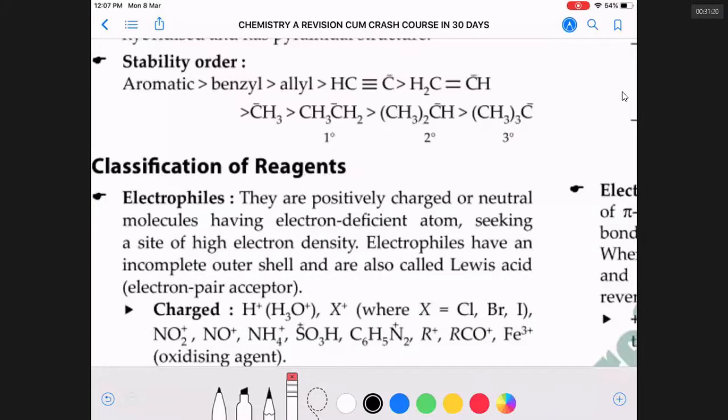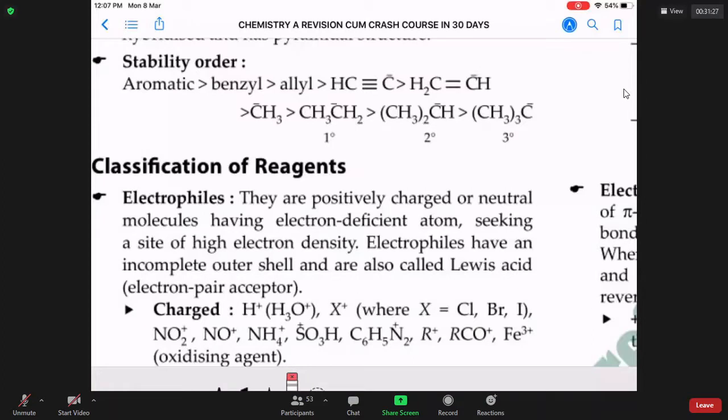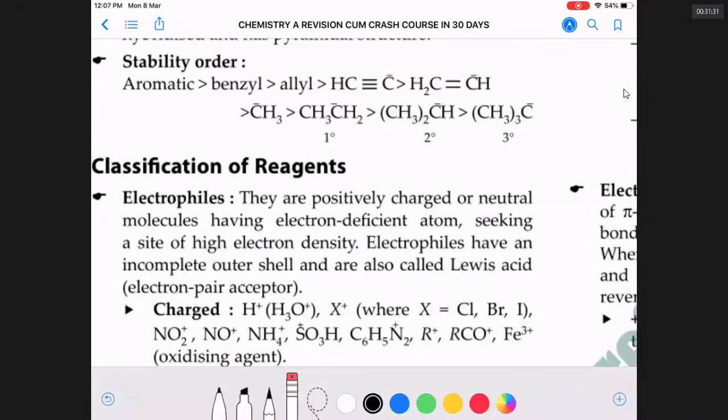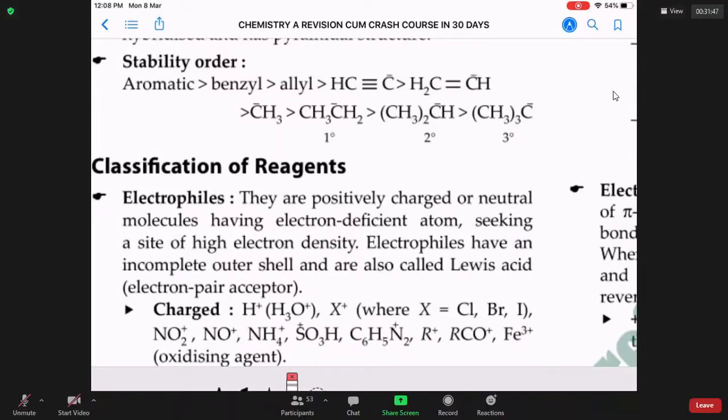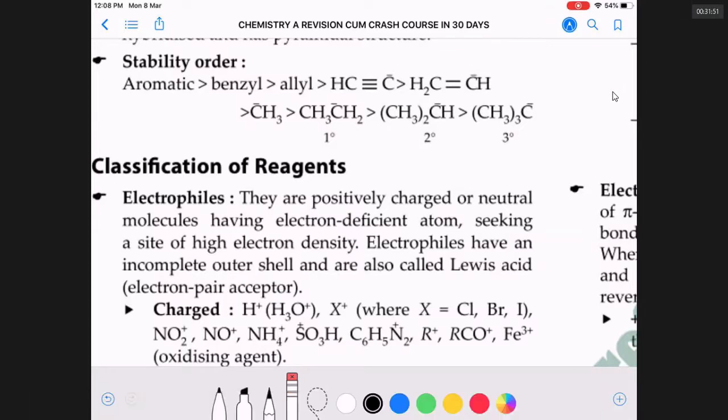In the reagent, the active part that is actually involved in the reaction is called the attacking group. What is the attacking group in H2SO4? Yes, sir. What is the attacking group in H2SO4? Sir, H plus. That's why H plus is called the attacking group. H2SO4 is called a reagent. What is the attacking group in NaOH? OH minus. OH minus is the attacking group. NaOH is the reagent.